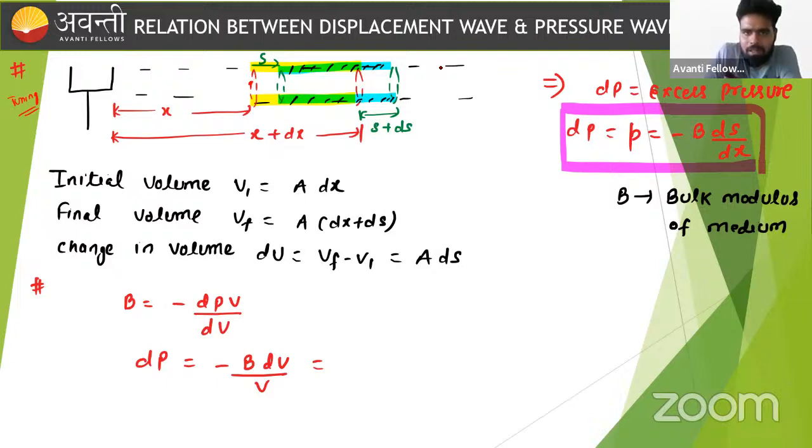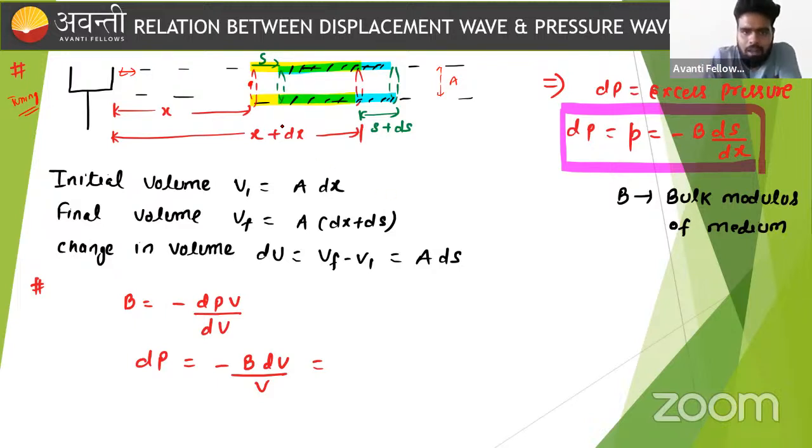So if we consider the air column having cross-sectional area A, and suppose this point is at a distance x from the tuning fork, and if we create a disturbance from the tuning fork, the disturbance moves in the longitudinal direction, we already know that.